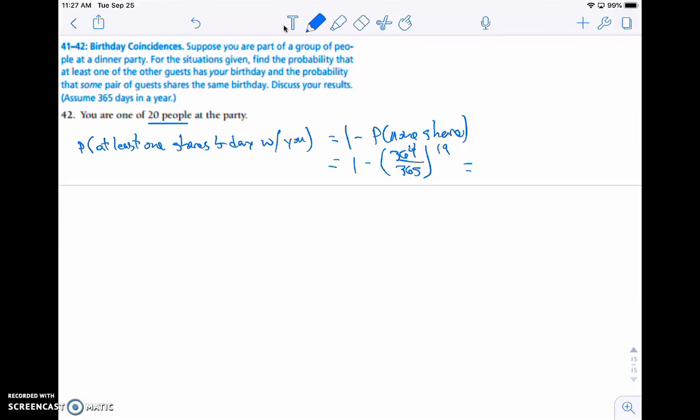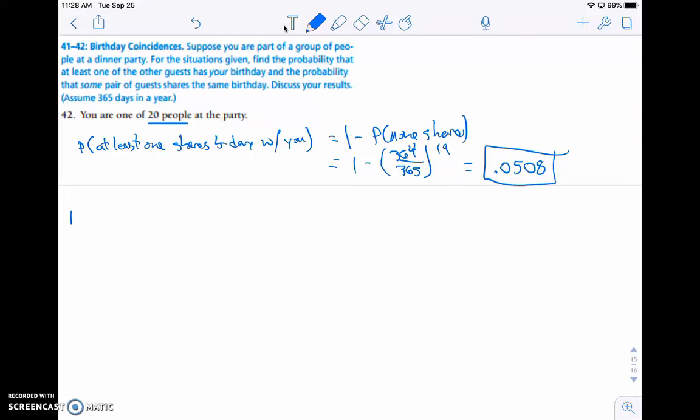And this is going to be, let's see here, 0.0508 on your probability scale. So a pretty low chance that someone's going to share the same birthday as you out of the other 19 individuals, because you are the 20th member of the party. And that's just looking specifically at you.